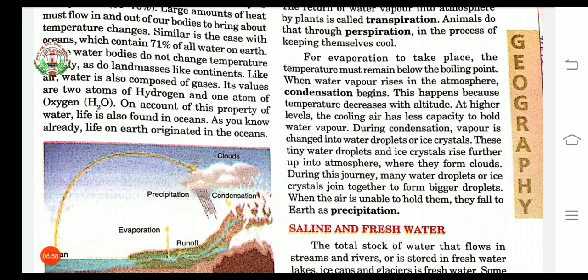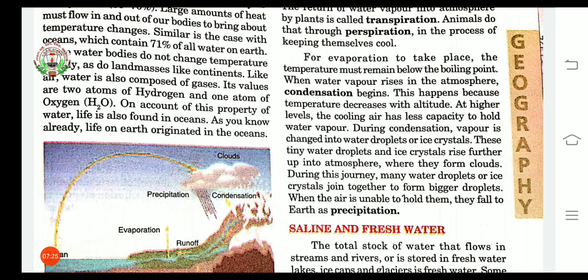This happens because, as you all know, when we move to higher altitude, the temperature decreases. As the water vapor goes higher and higher, the temperature decreases there, and then condensation takes place. At the higher level, the cooling air has less capacity to hold water vapor.